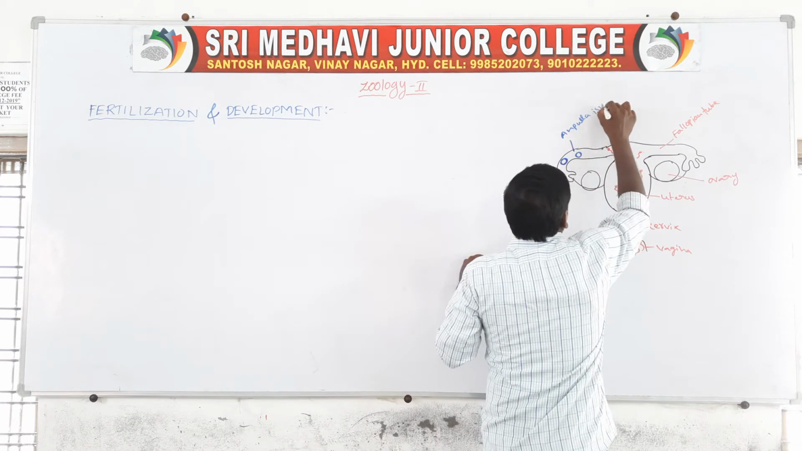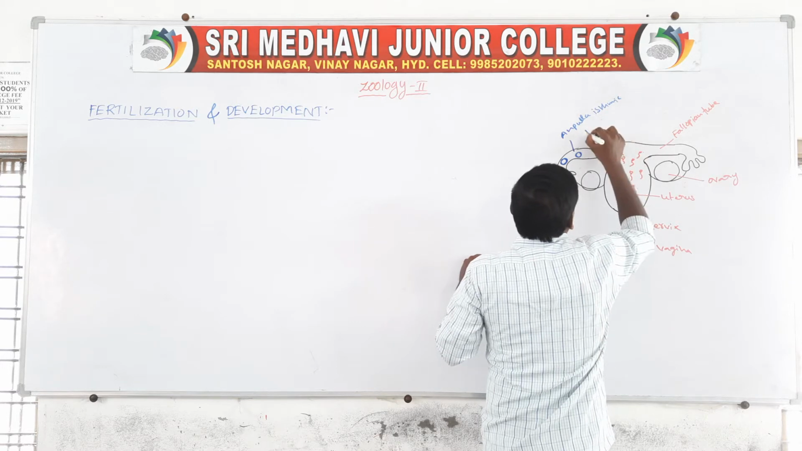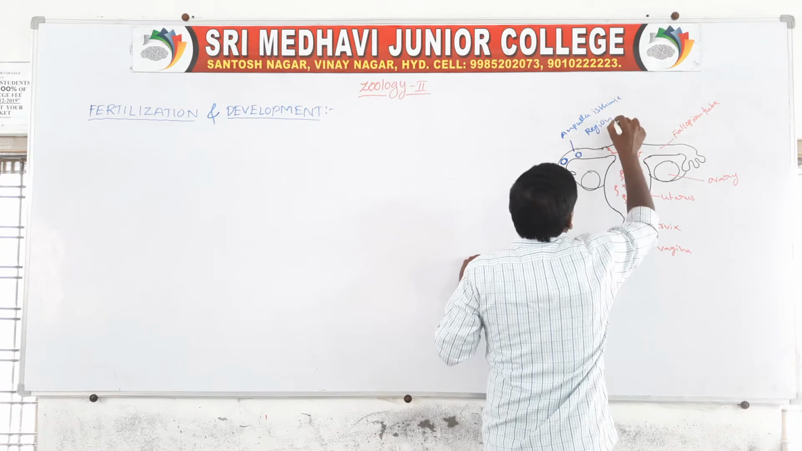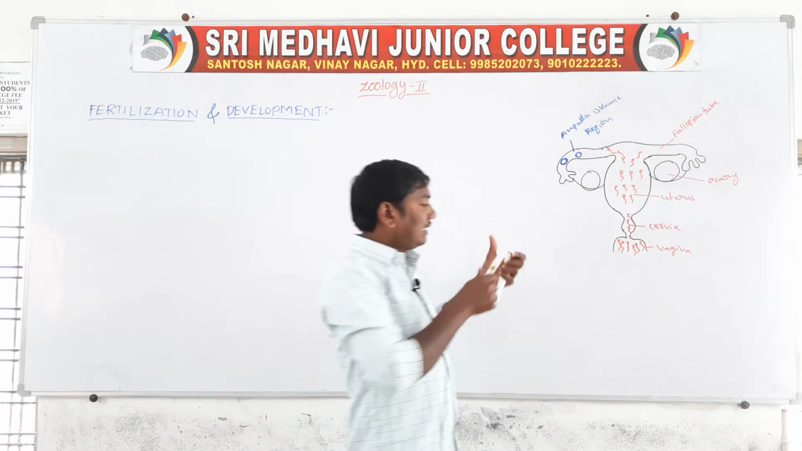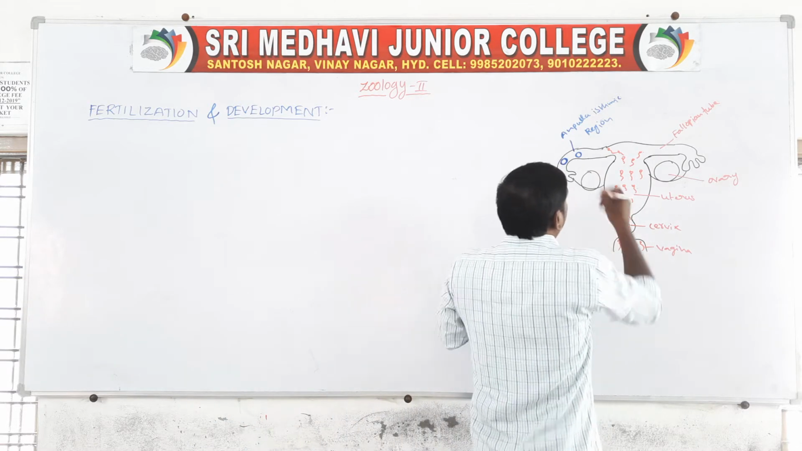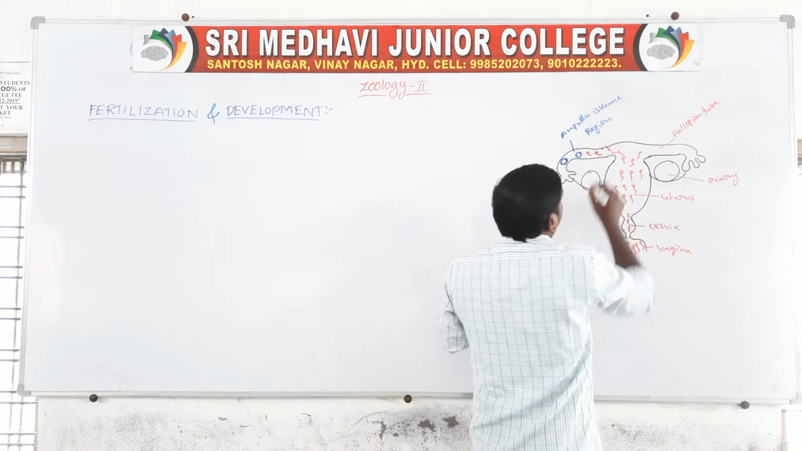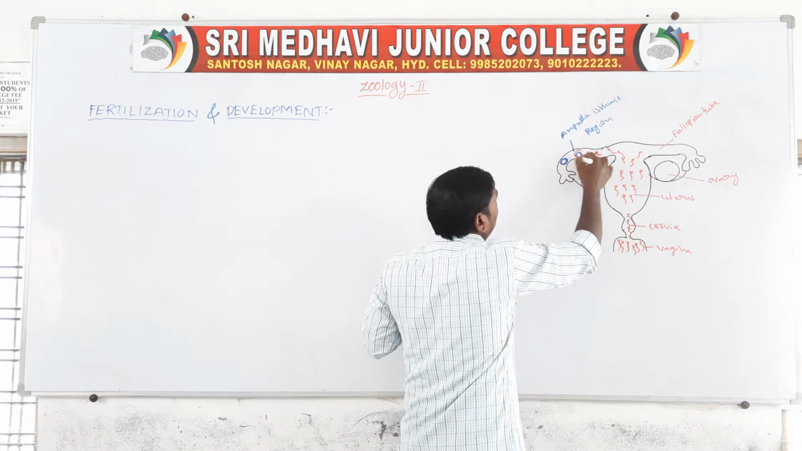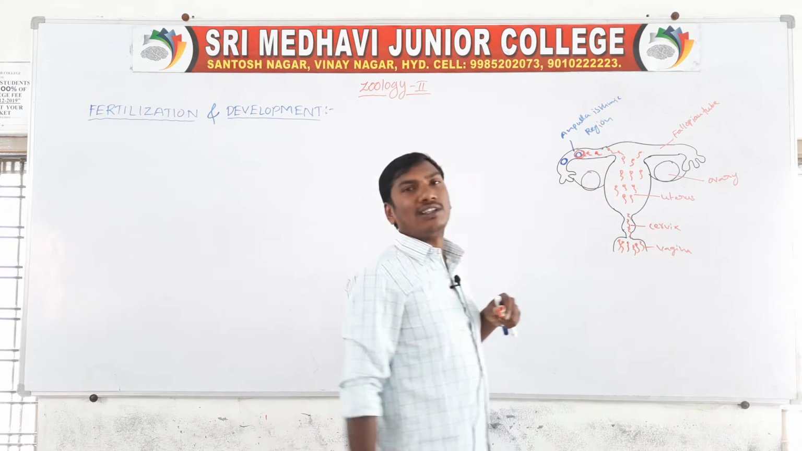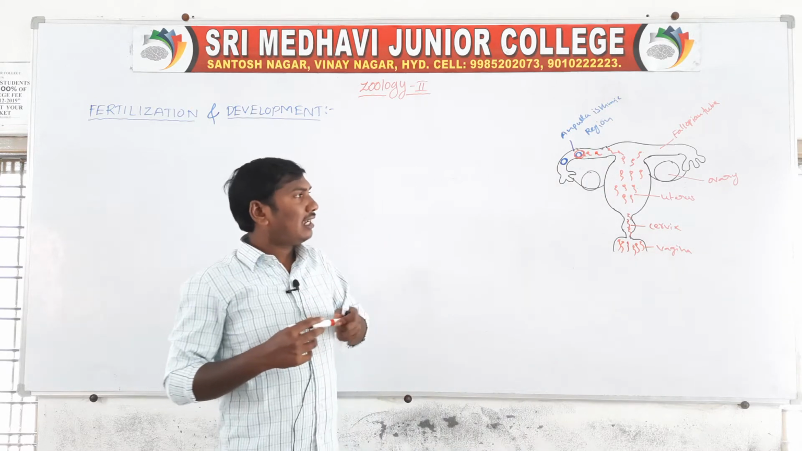The ampulla isthmic region is the fertilization center of the female body. In this region the sperms reach the ovum, and the fusion of these two forms the zygote. This is fertilization.